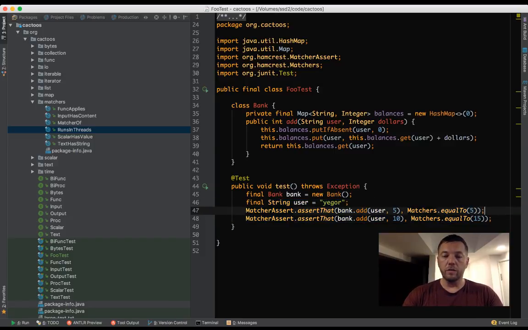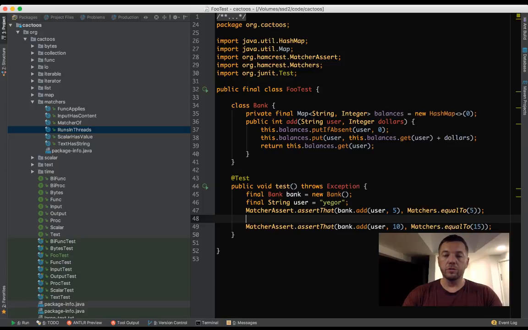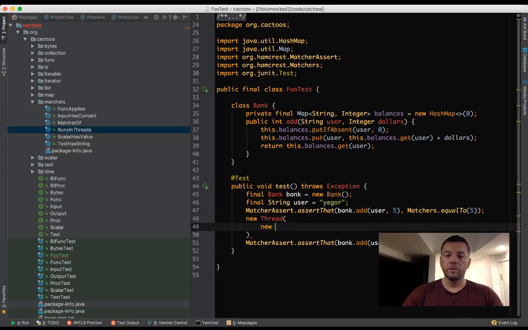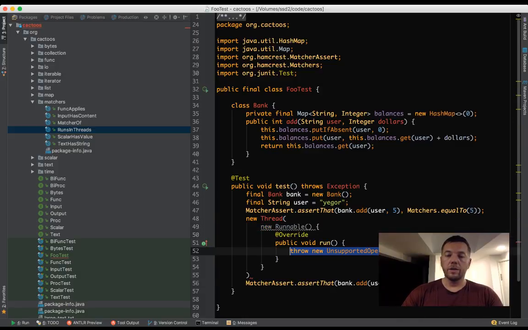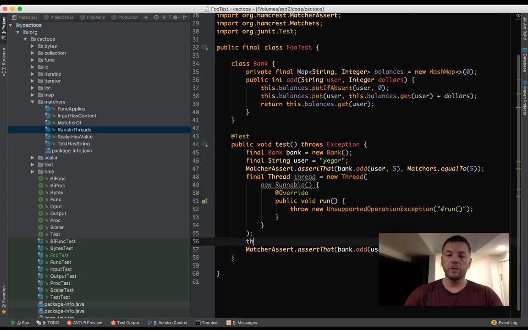How to do it in Java? There is an object called thread, and I provide a runnable inside, which can do something, and I call it thread. And then I do thread start, and then I say thread join.